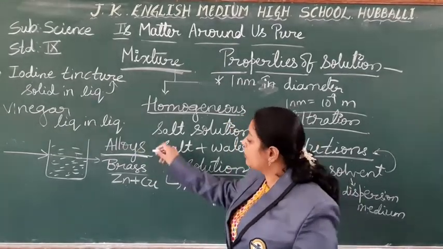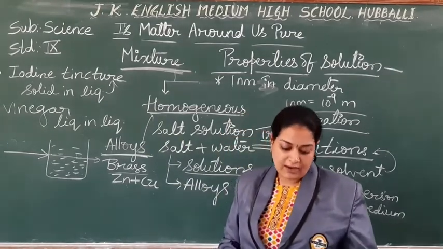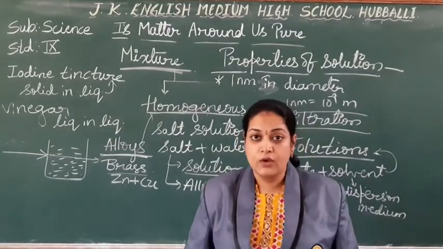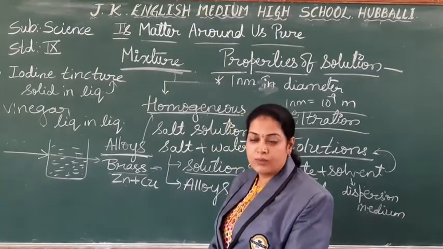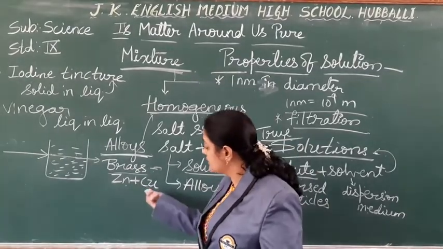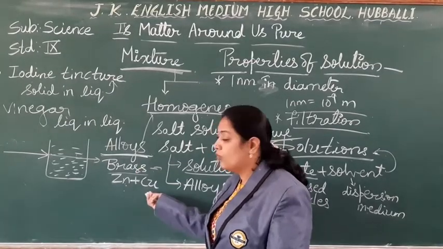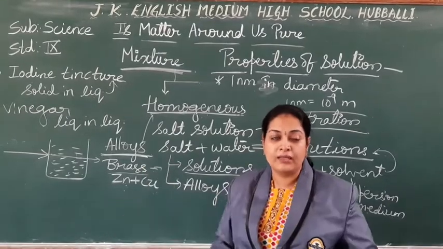So why do we consider alloys a homogeneous mixture? Because the properties of its constituents we find in the product. Brass is the combination of zinc as well as copper, so these two properties we can find here, but equally distributed. Equally in the sense you cannot distinguish them after preparing the brass.